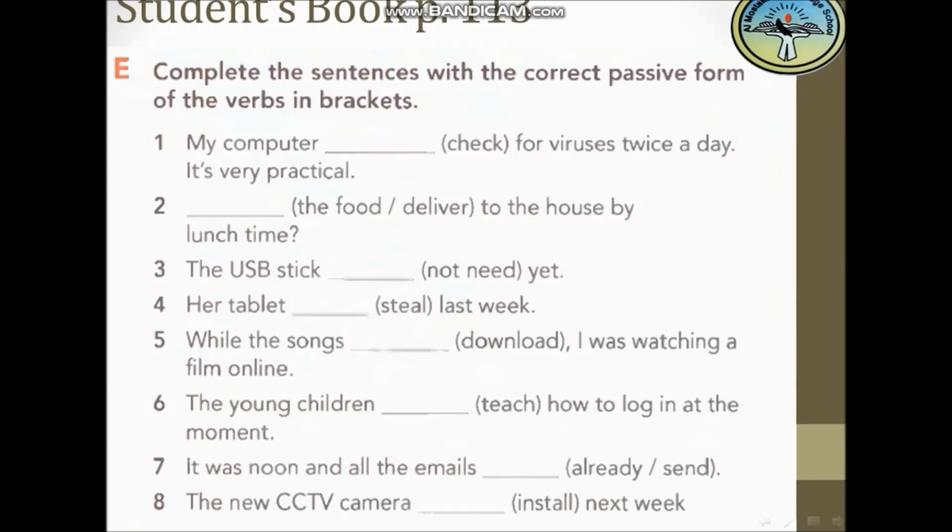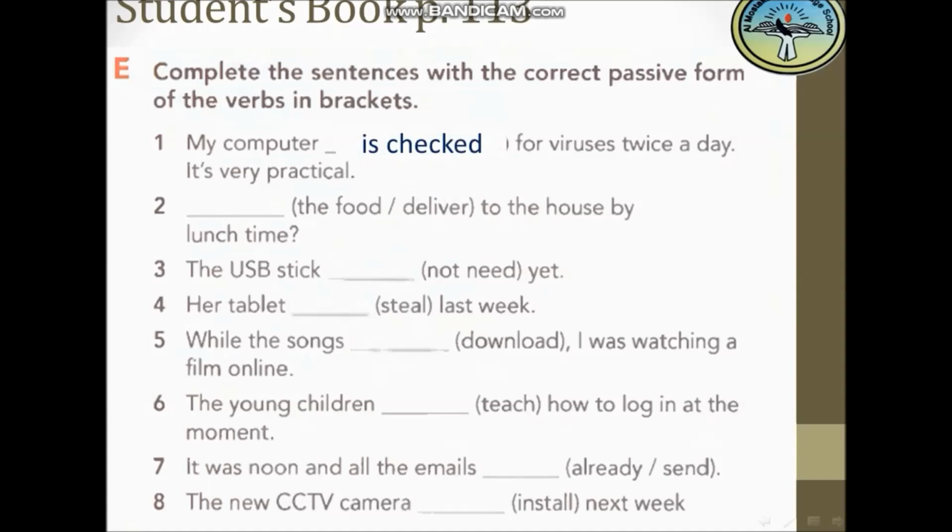Here we have twice a day, so it's the present simple tense, so I will put the verb be in the present simple tense, which is is, with my computer, and I will put the past participle form of the main verb. So my computer is checked.